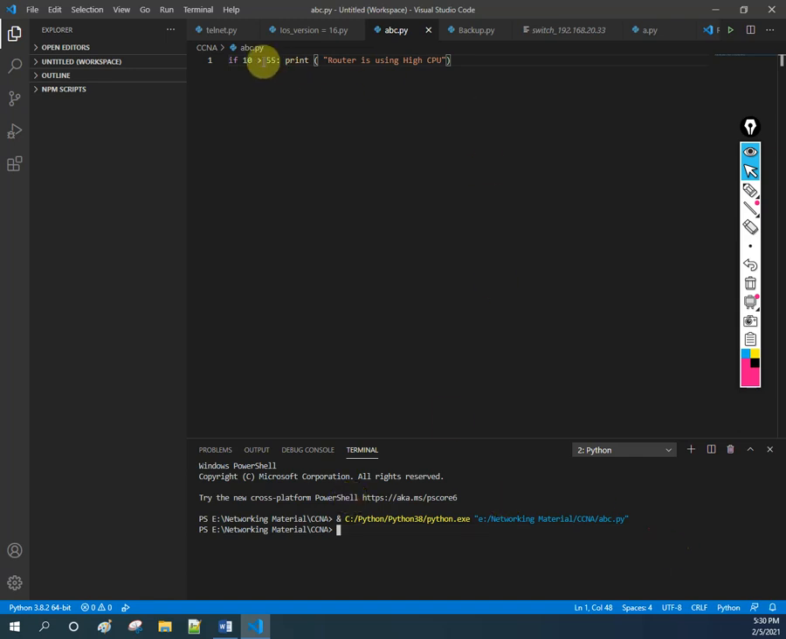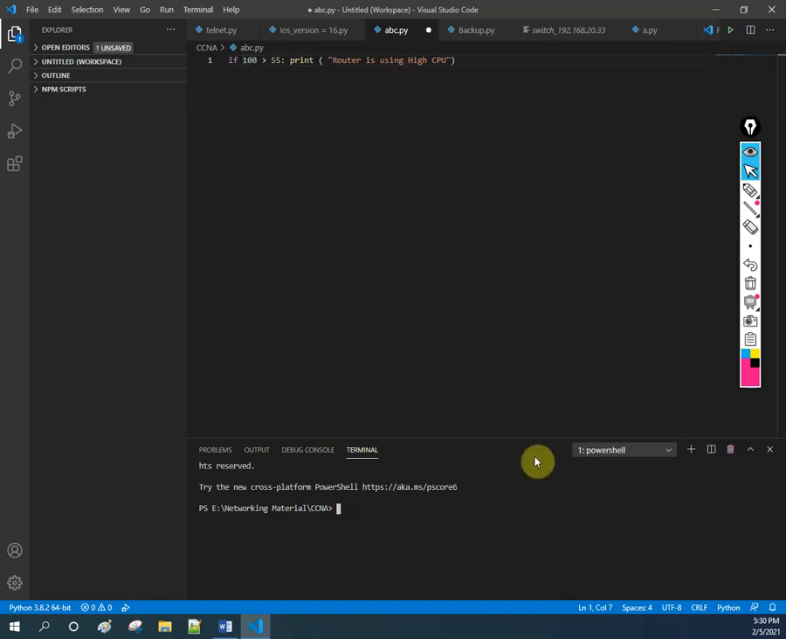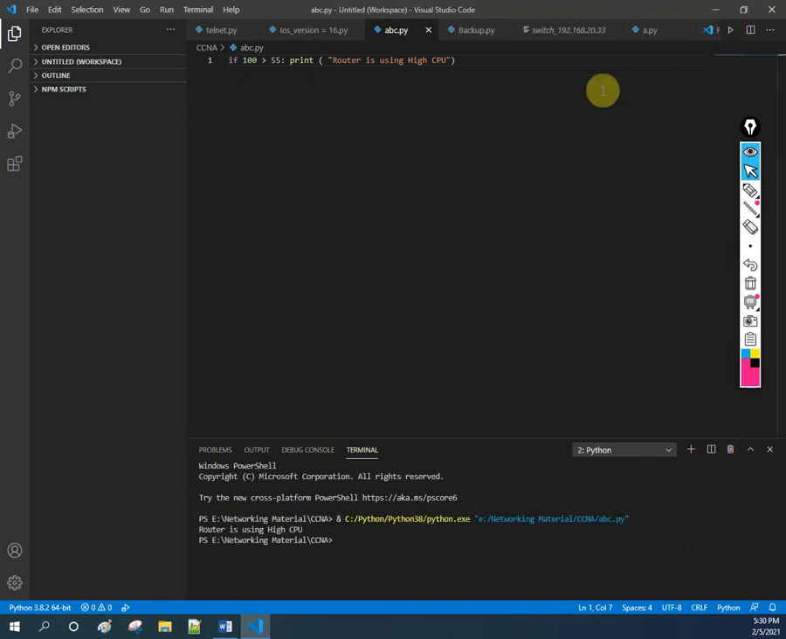So why don't I have any output? Because I am saying if this number is greater than this number, then only print this one. So now I increase this number, and now I run. When I run this one, we have the output. If you see, this is the output: Router is using high CPU.